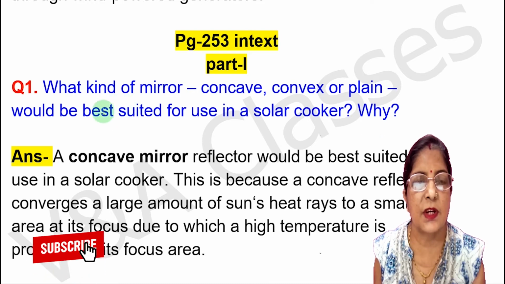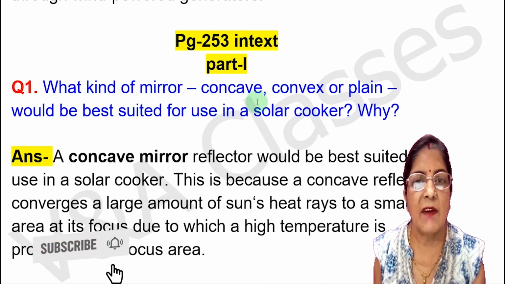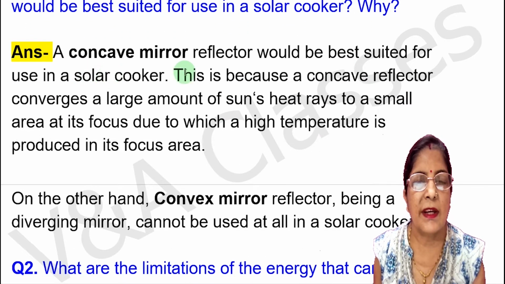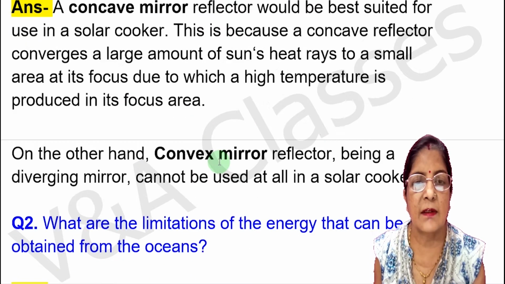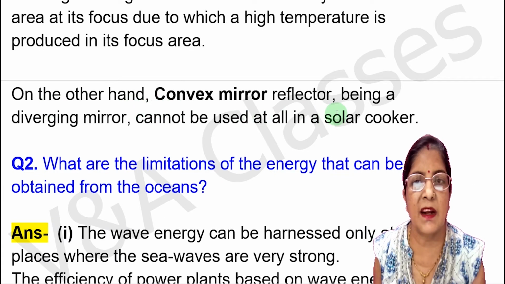Now next question from page number 253. This question is also important. What kind of mirror, concave, convex or plane, would be best suited for use in a solar cooker? Why? Answer, a concave mirror reflector would be best suited for use in a solar cooker. This is because a concave reflector converges a large amount of the sun's heat rays to a small area at its focus, due to which a high temperature is produced in its focus area. On the other hand, a convex mirror reflector, being a diverging mirror, cannot be used at all in a solar cooker.